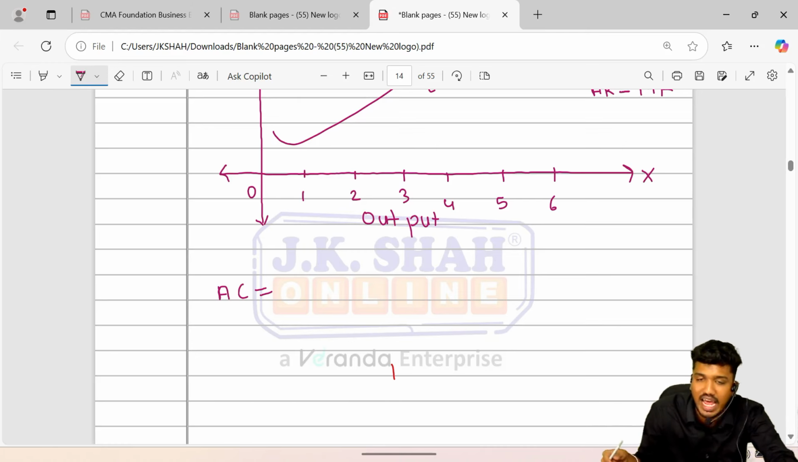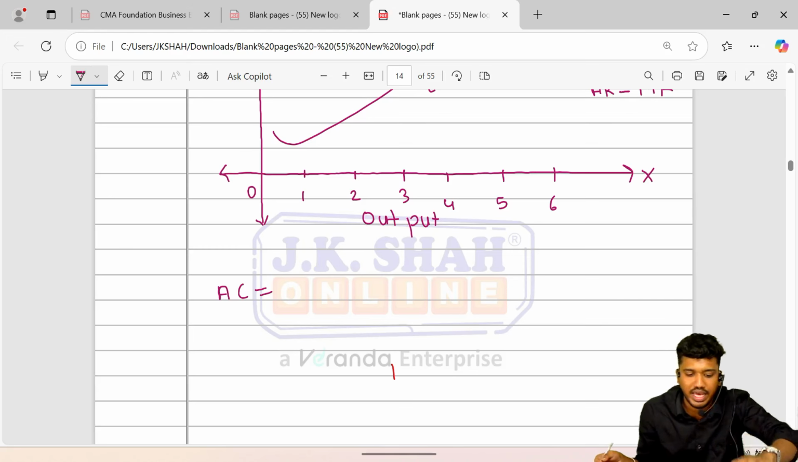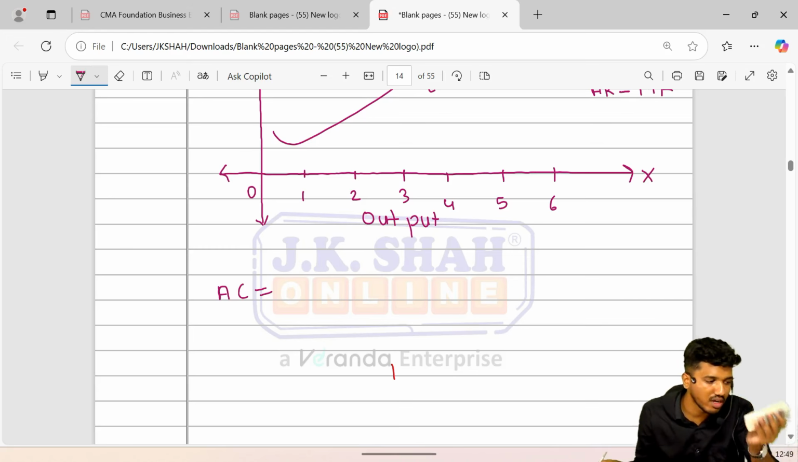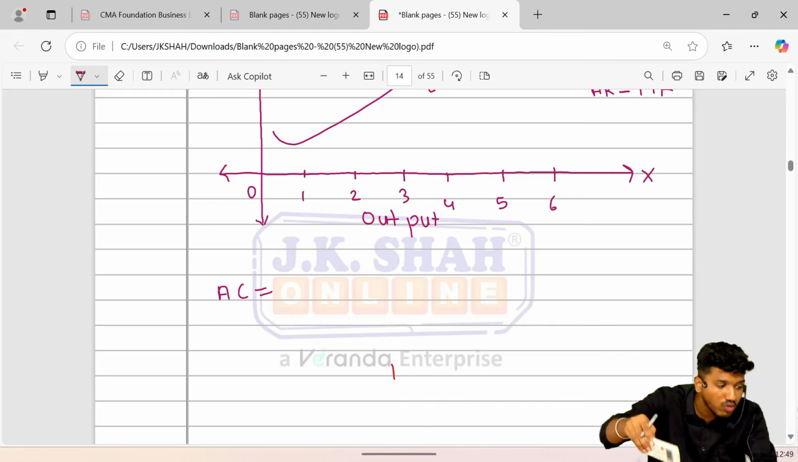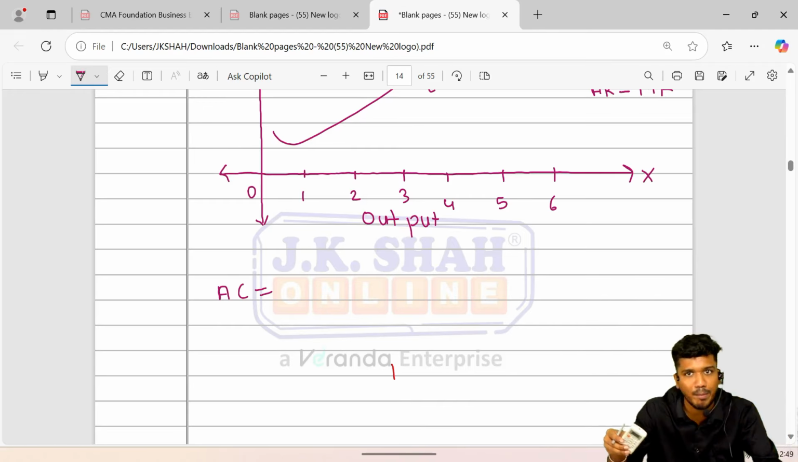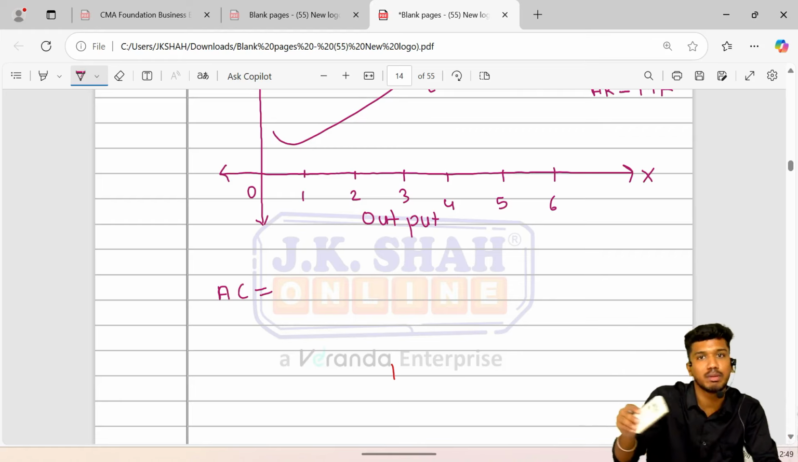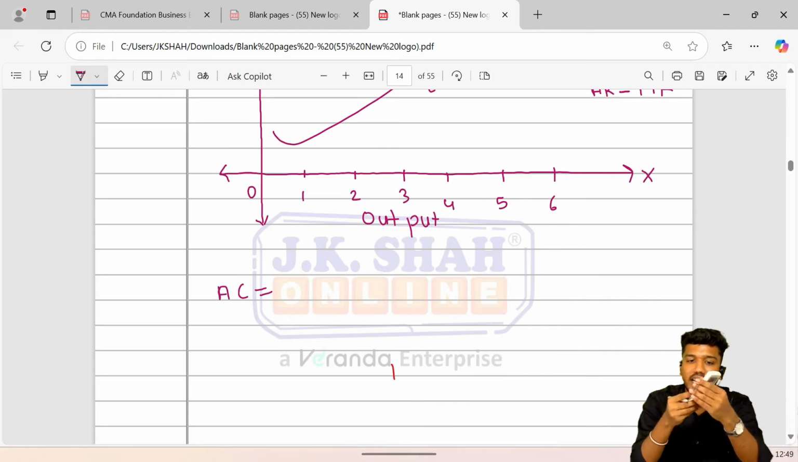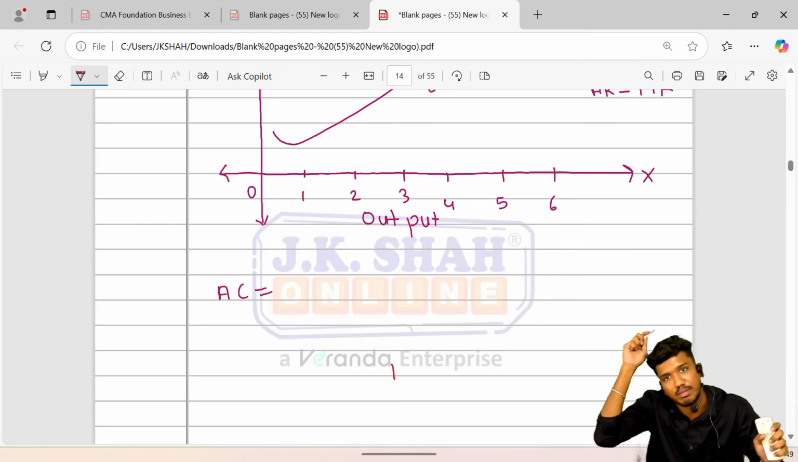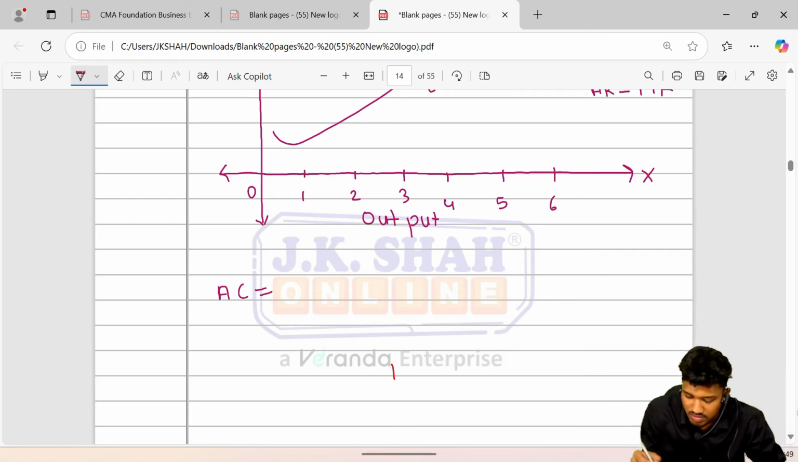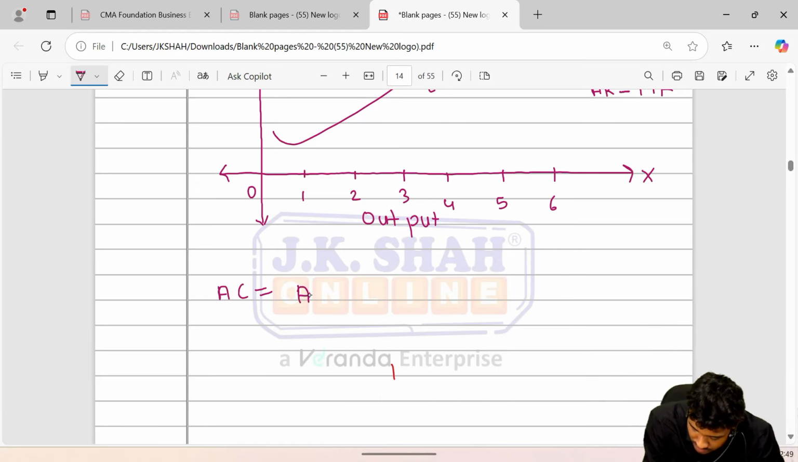So in that case, this average cost, that is in order to produce this one unit, it is the amount of money which is required. It's called average cost, and it is inclusive of both things, the fixed component as well as the variable component. So average cost is inclusive of average fixed cost plus average variable cost.